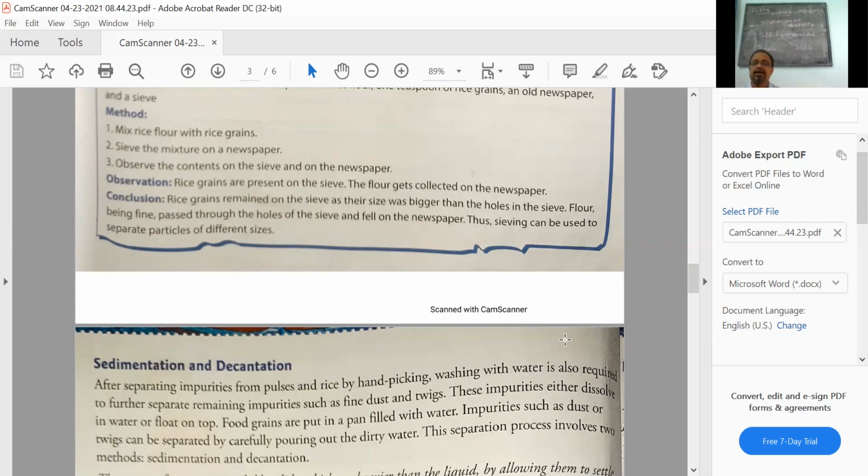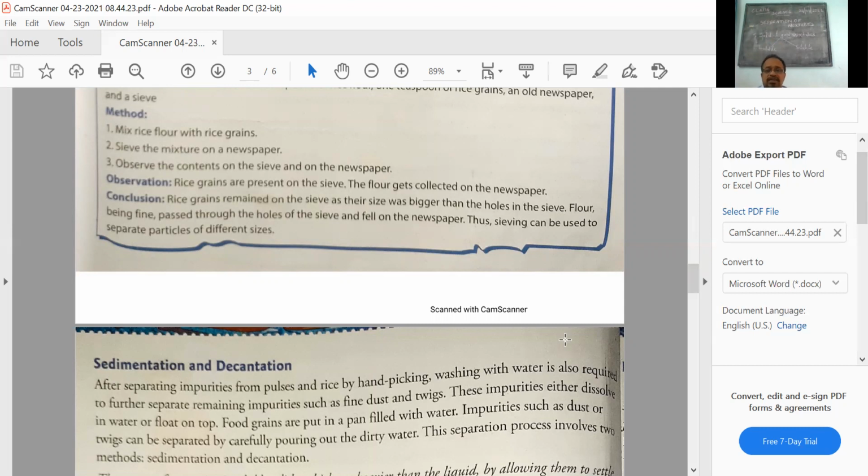What does gravity mean here? It is because the mud is heavier than water. So the methods used for separating solid-liquid mixtures with insoluble solids, we will discuss in the beginning: sedimentation and decantation.